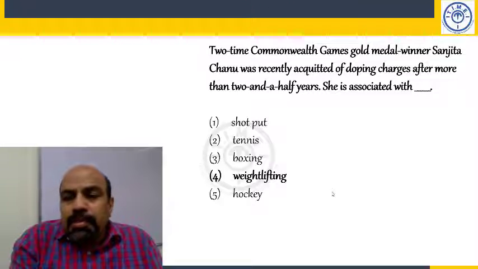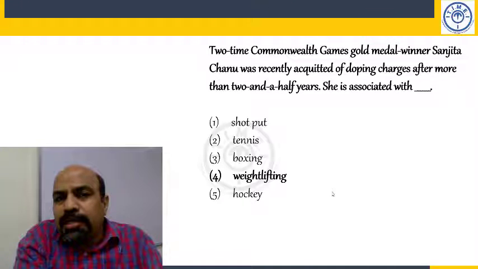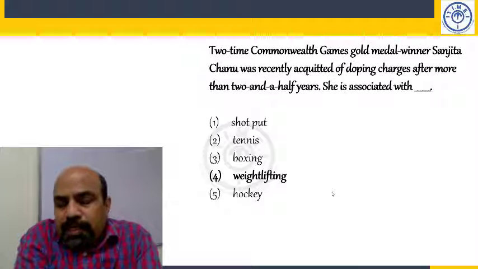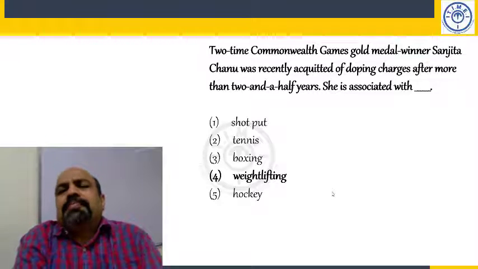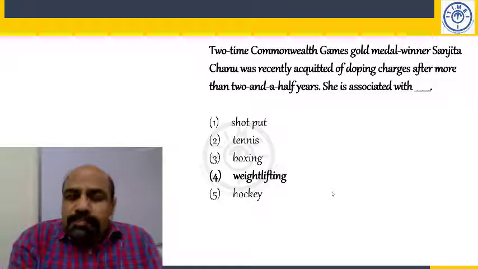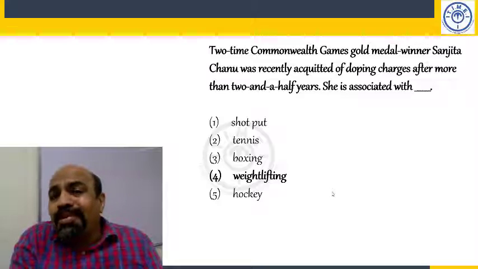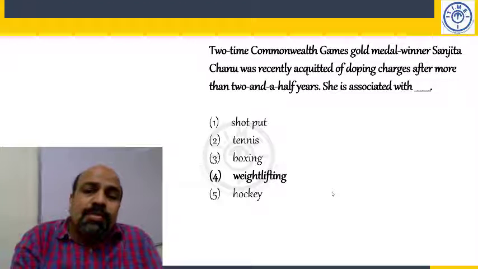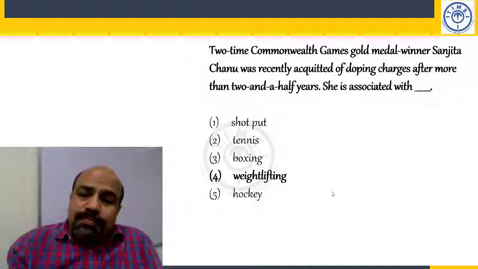So she was a weightlifter, and unfortunately her initial samples tested positive for a certain banned substance, and she said that she was not involved in any of these things, but no one of course would listen to her, and finally she has been acquitted.